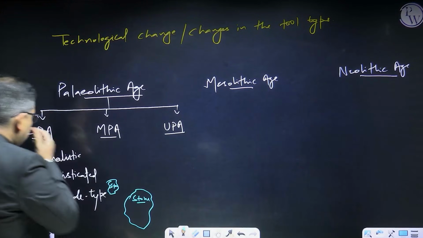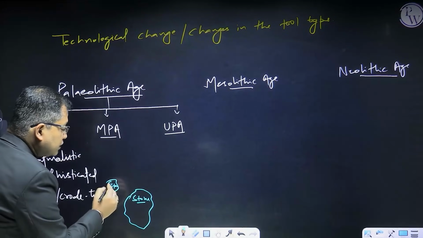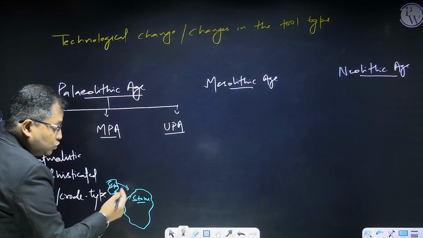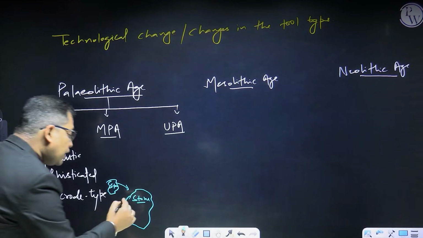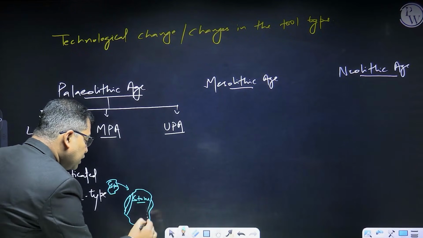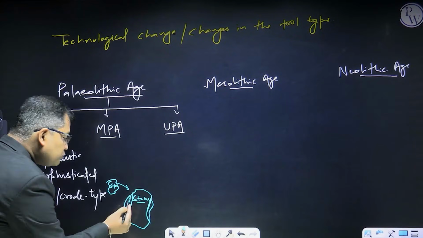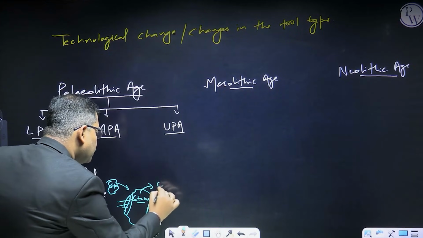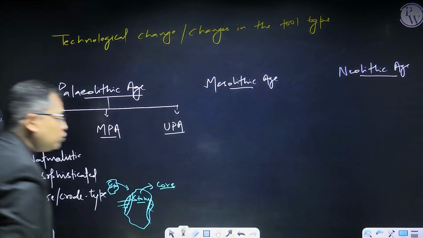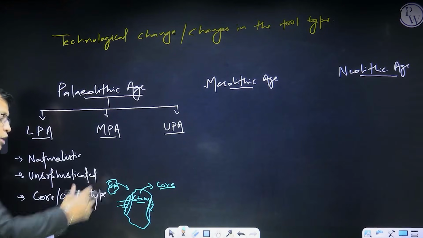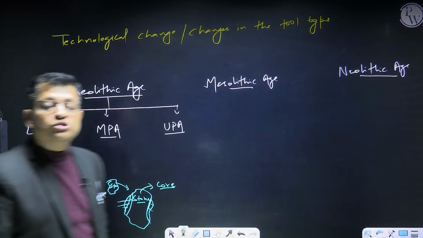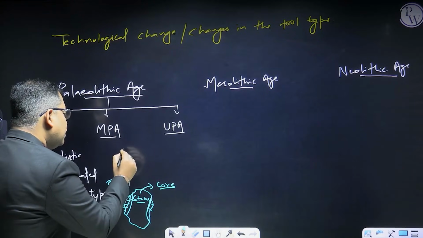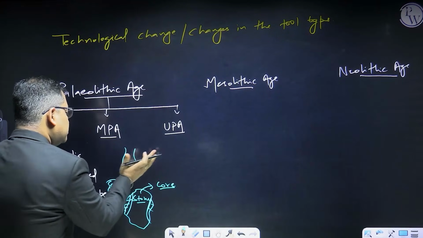What the man did during this time period was strike from this stone to this stone, weathering it and giving it a shape. This weathered part is something else, and the rest of the part is called your core. So this is called your core tool, right? This is how the man developed the first tool, that is called your hand axe.